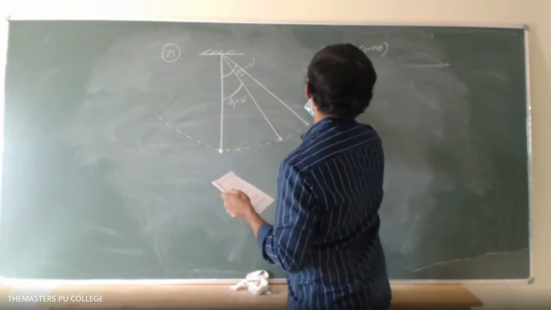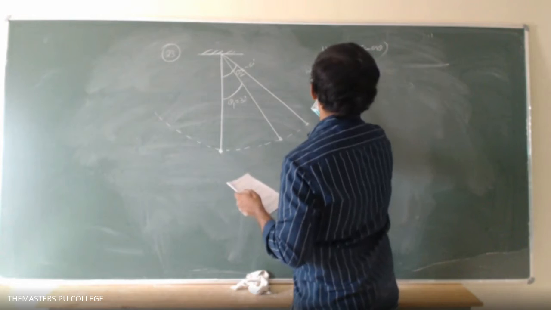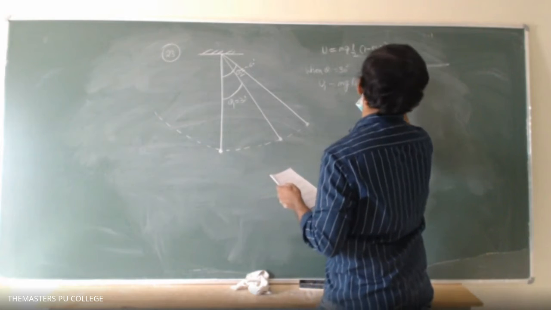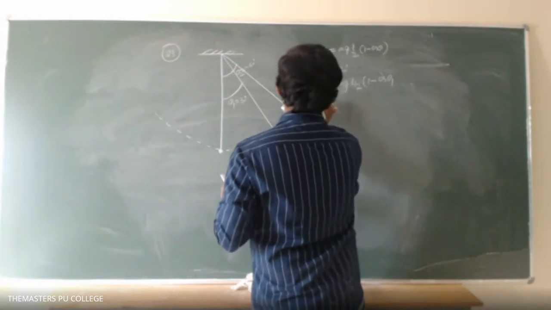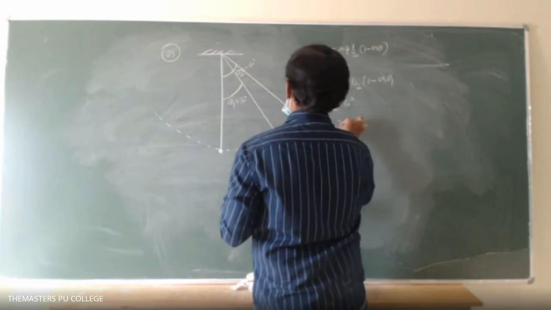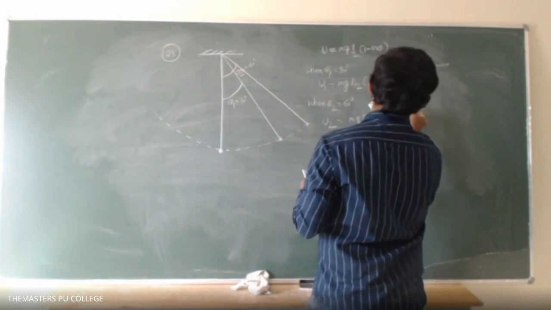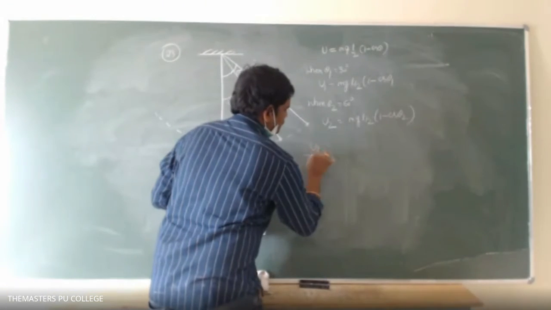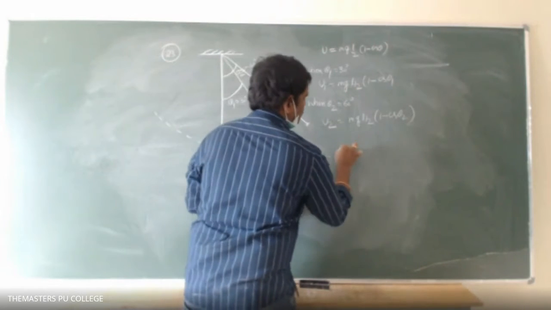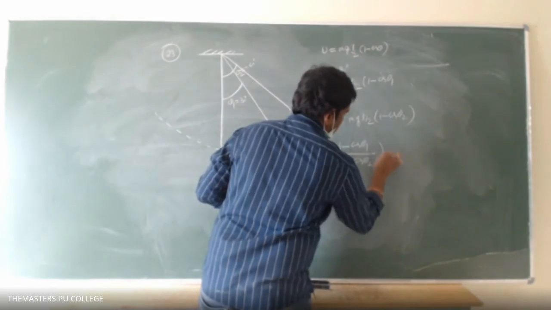So when theta is equal to 30 degrees, U1 is equal to mgL by 2 of 1 minus cos theta 1. When theta 2 is equal to 60 degrees, U2 is equal to mgL by 2 of 1 minus cos theta 2. If you take the ratio U1 upon U2, mgL by 2 is common and gets cancelled. You will get 1 minus cos theta 1 upon 1 minus cos theta 2.